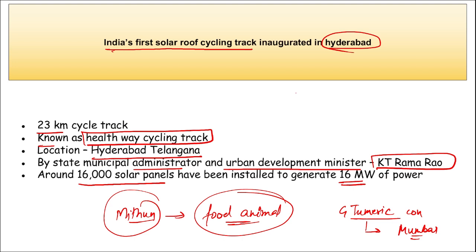Then name the 7th tiger reserve of Madhya Pradesh. Which is it? It is Virangana Durgavati Tiger Reserve. Correct? Virangana Durgavati Tiger Reserve. Then Air India recently signed a code share pact with which organization? With AIX Connect.